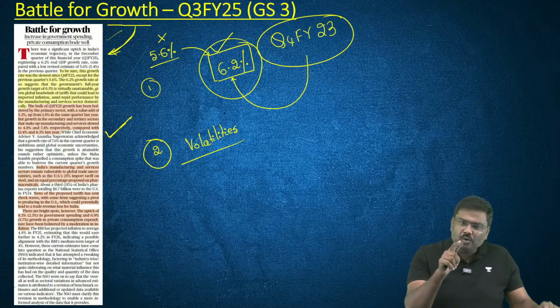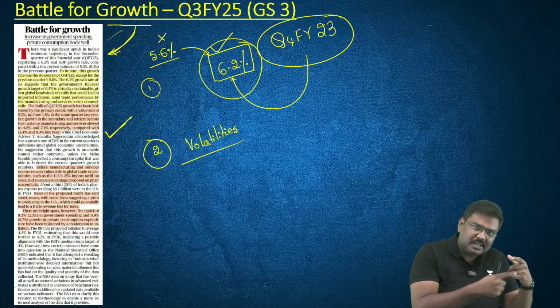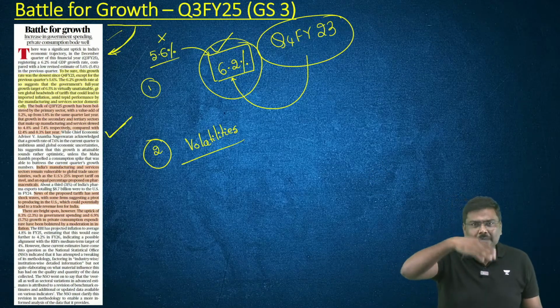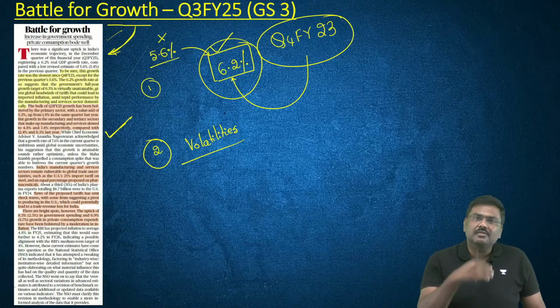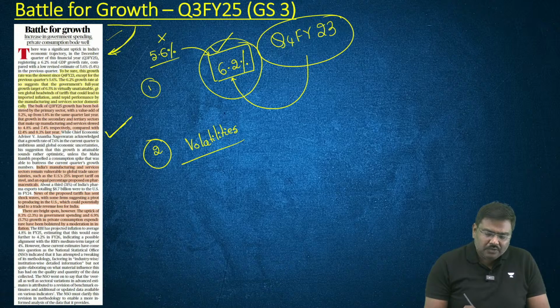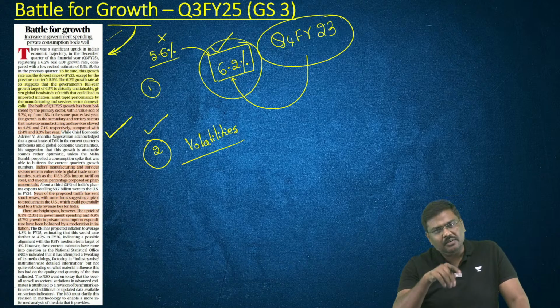So you will only come to know the fourth quarter GDP growth rate once the next financial year starts in April, and in the month of May you will come across the data for the fourth quarter of the current financial year.